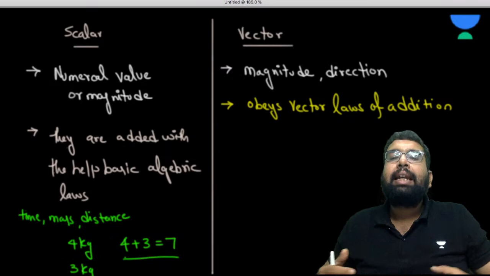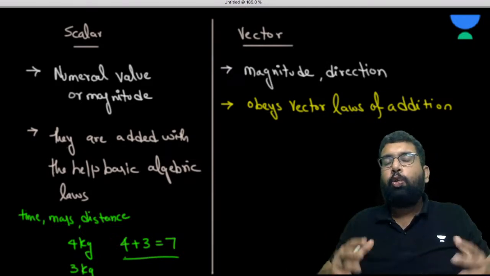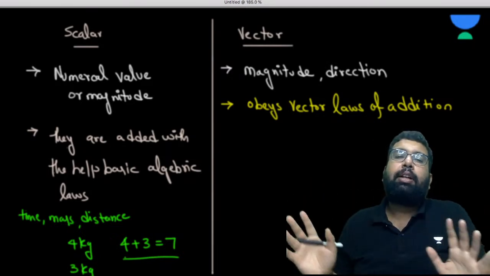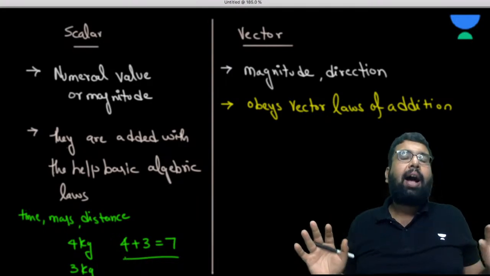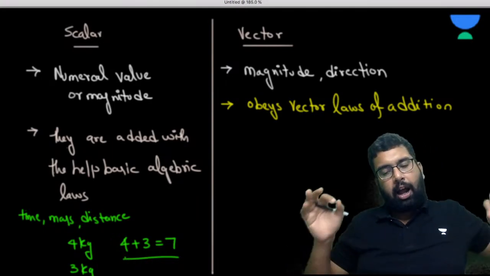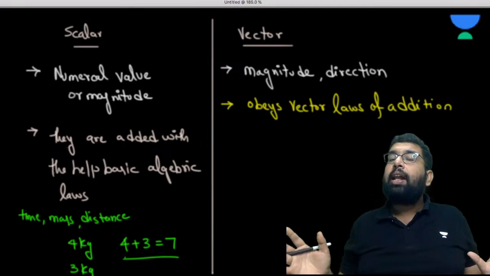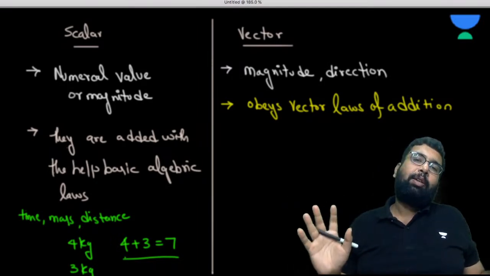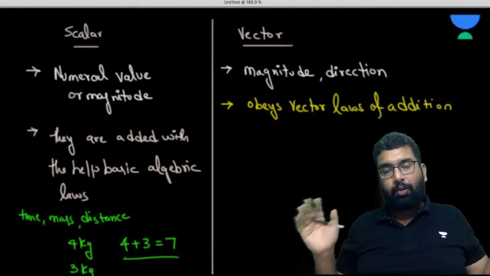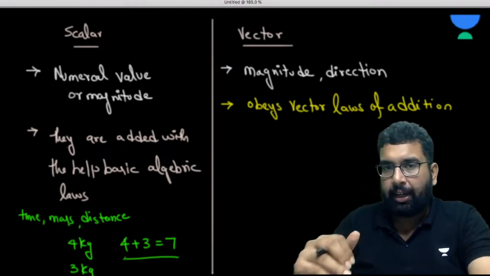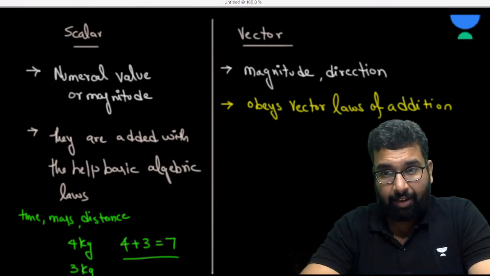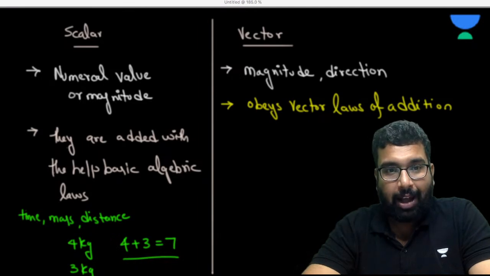So when scalars are added, you always get the same result. When two scalar quantities are added, no matter how and in what condition they are added, you always get the same number. Like for example, when 4 and 3 is added, you are always getting 7. Are you getting my point?